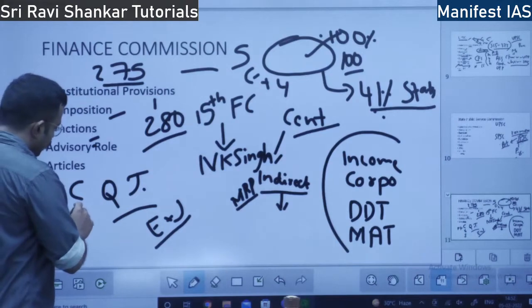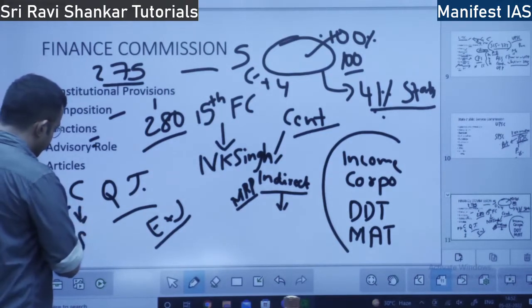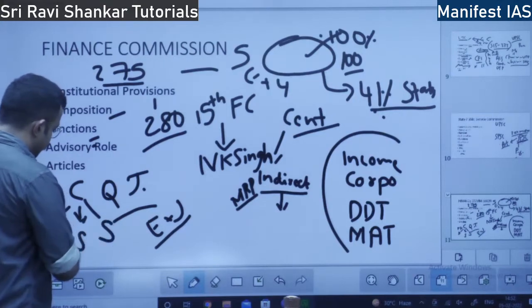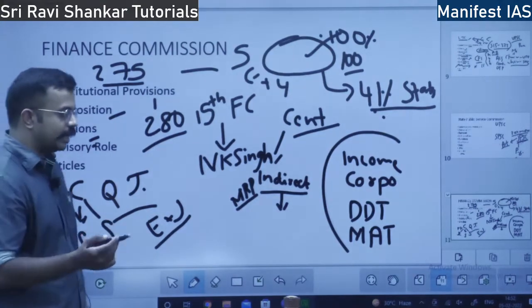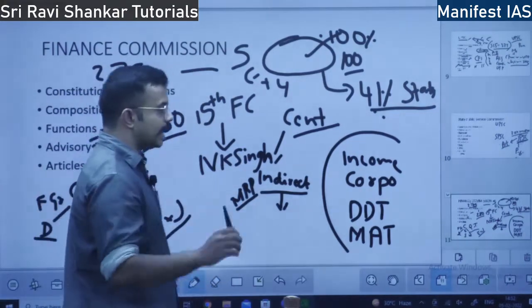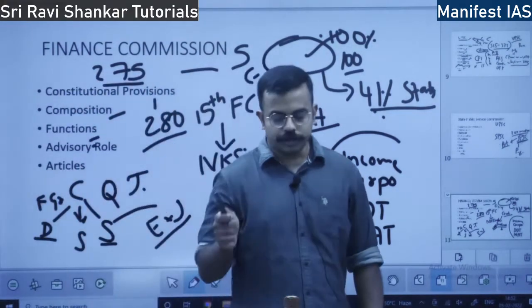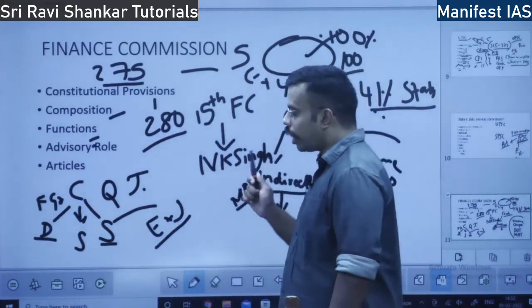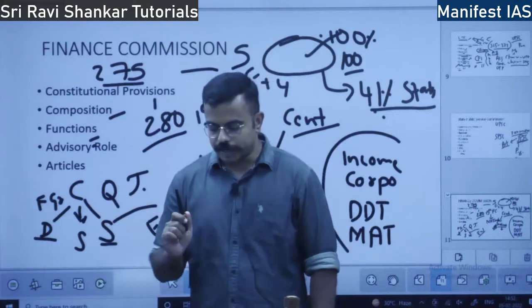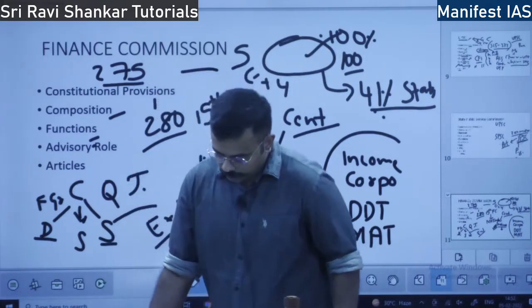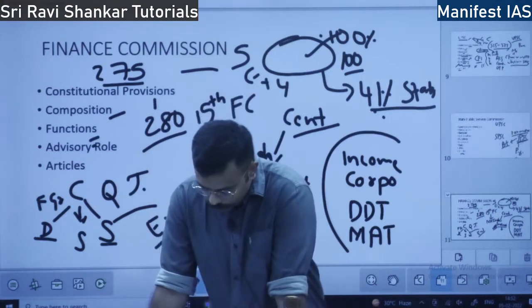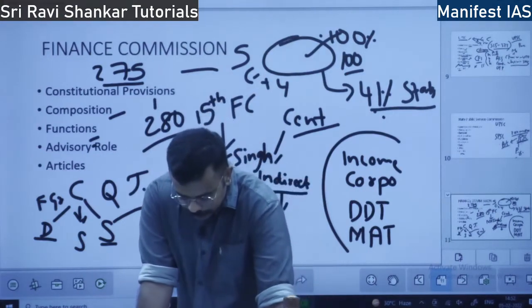So here there are two types of grants. One is discretionary grant, another is statutory grant. Discretionary grant, the central government can give whenever it wants. No compulsion. Statutory grants, there is compulsion. They have to give these grants. On what basis do they give these grants? It is based on the recommendation of the Finance Commission. So the Finance Commission says how much grants in aid should be given to the states from the center.